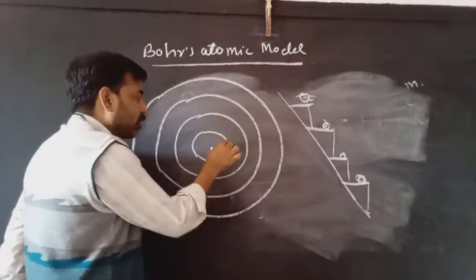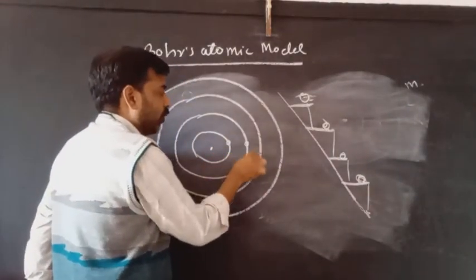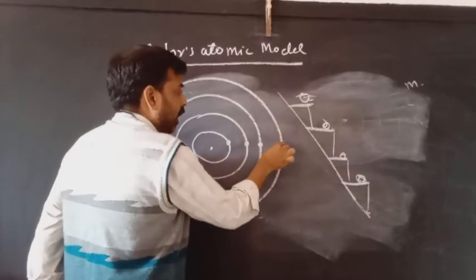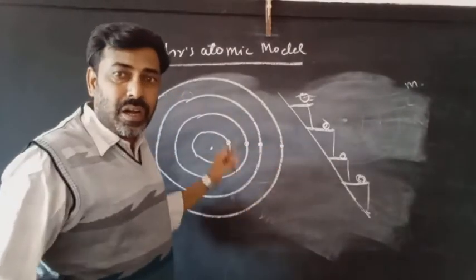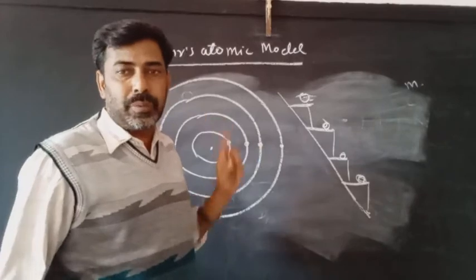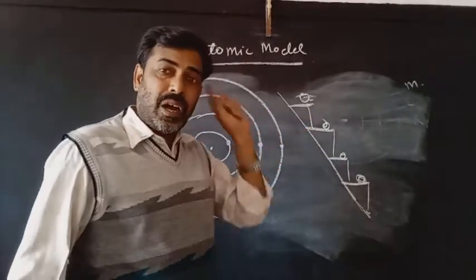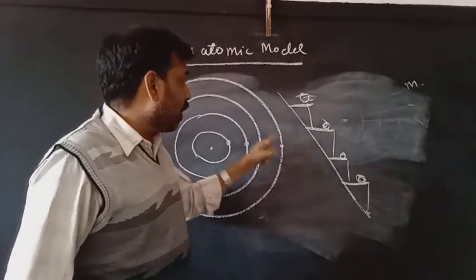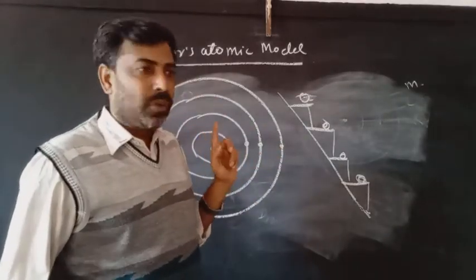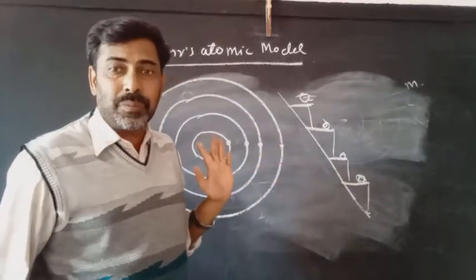Similarly, electrons can move here, electrons can move here, electrons can move here as well as here. But they can't survive in between these orbitals, just like this one. And if they can't survive in between these orbitals, can they lose the energy in the form of radiation?